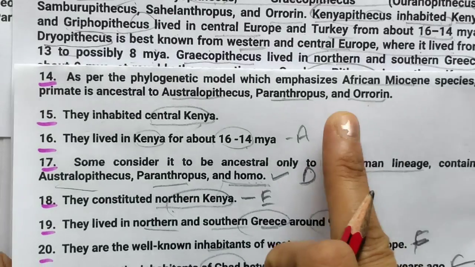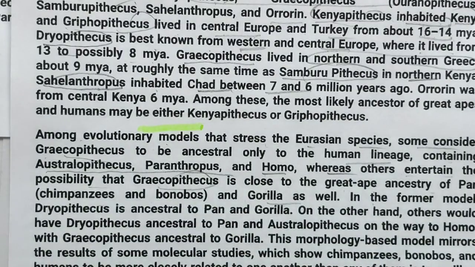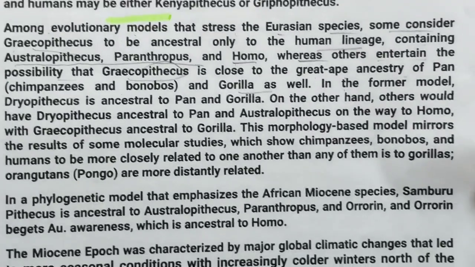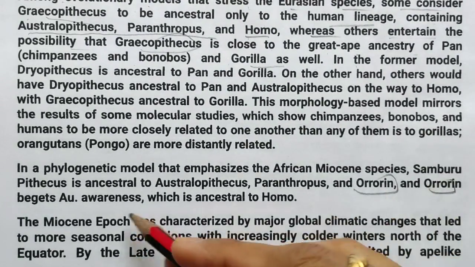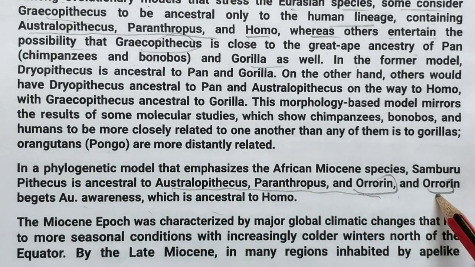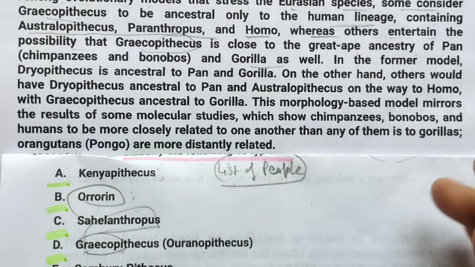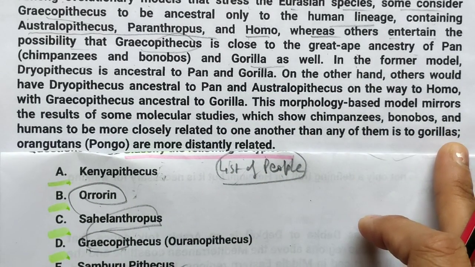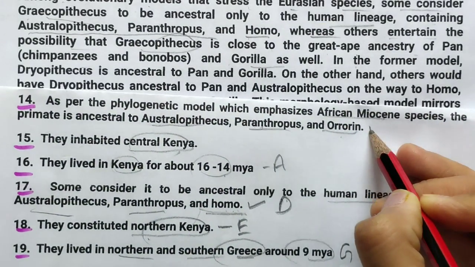Now we have left this one, Orion. Where can we get Orion? Orion is in the next paragraph. See, this Orion word is here. These three things are there. It means it is perfectly matching with Orion. B1. So B1 will come with 14 number.